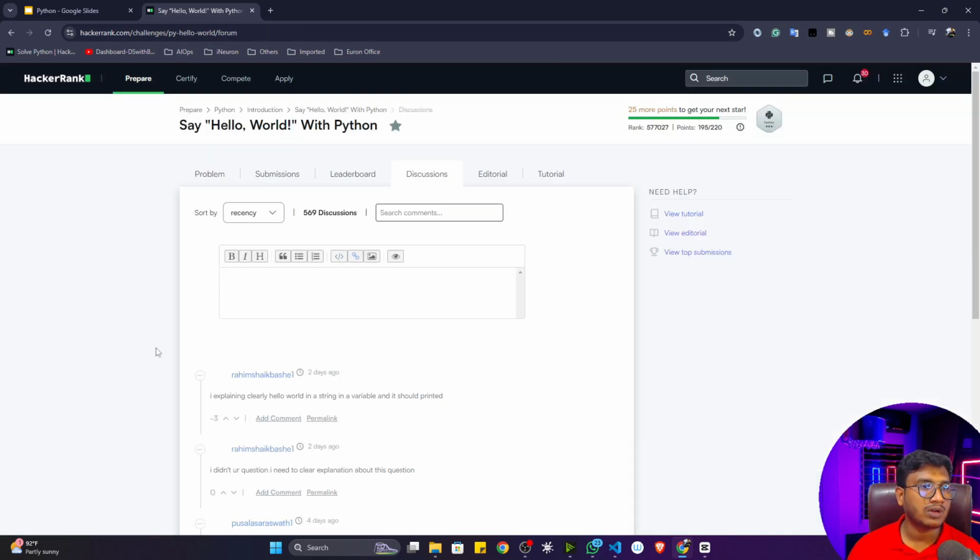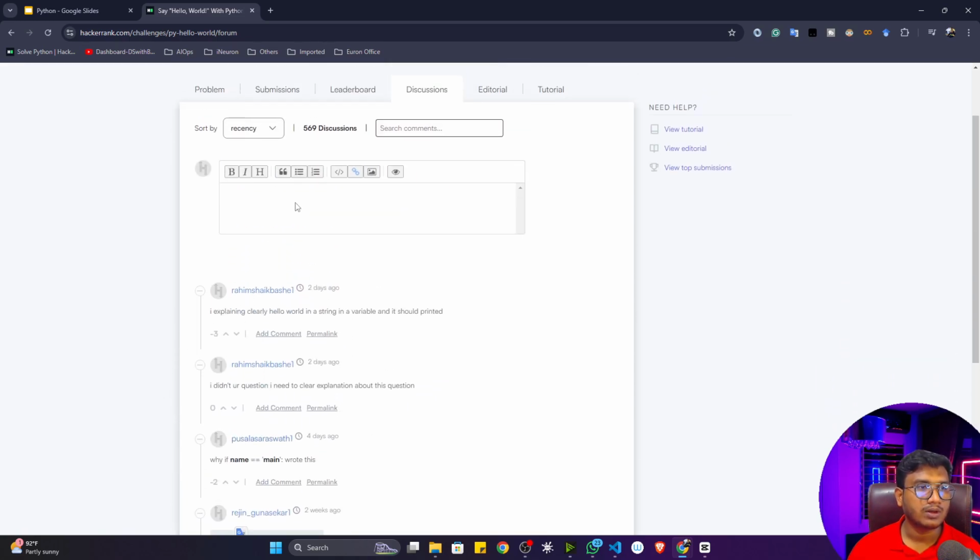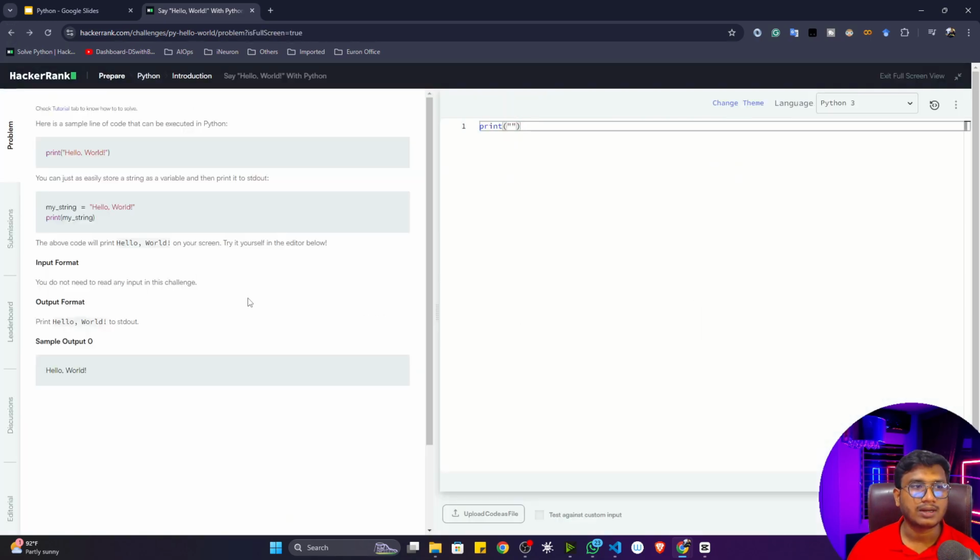If you don't know how to solve it, you can go to the discussion and see that people have already solved this particular problem. You can see their solution and write it here. But initially, first of all, try by yourself. If you're not able to solve it, then try to see the solution. This should be my suggestion.